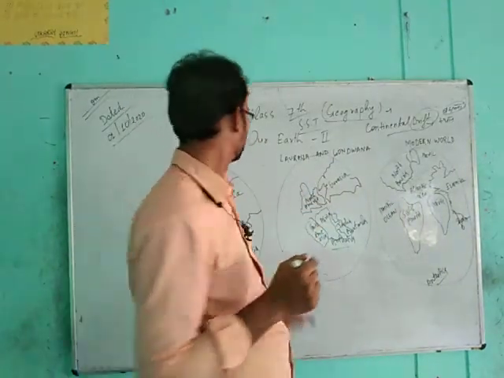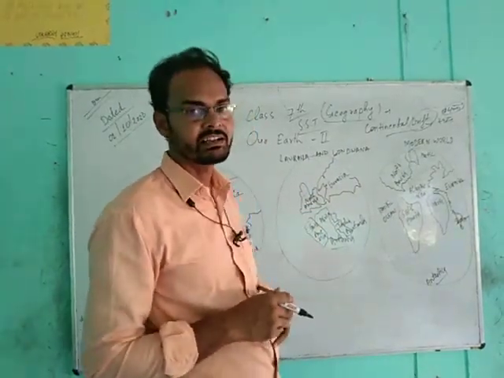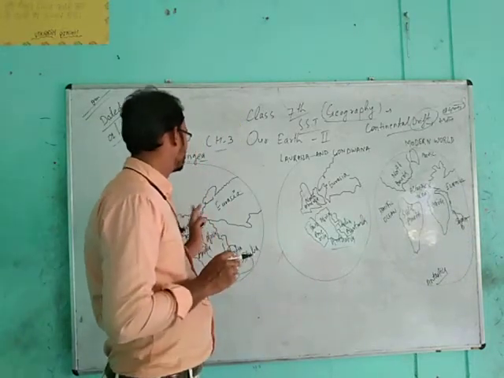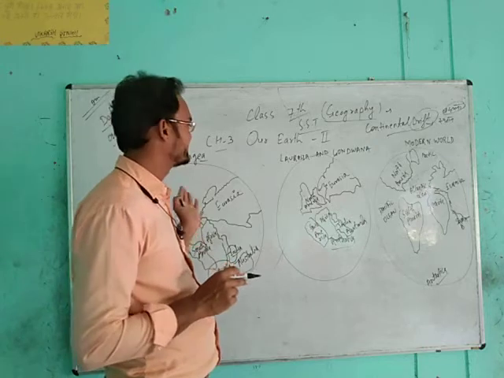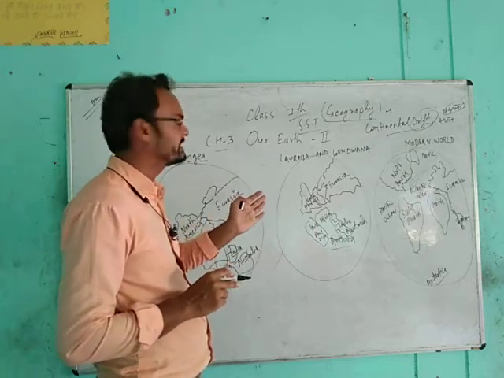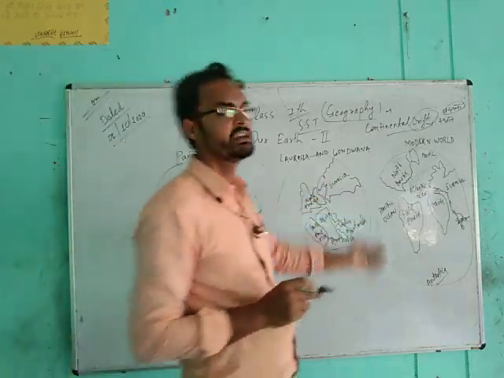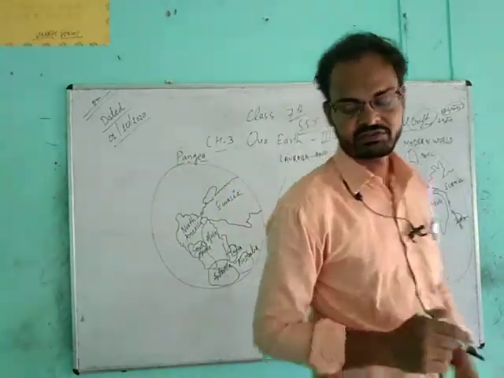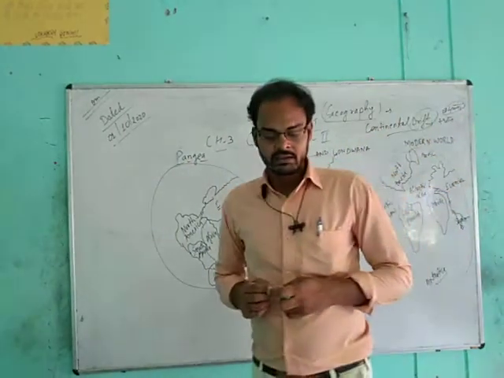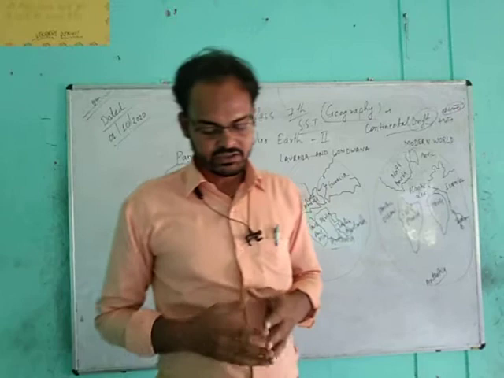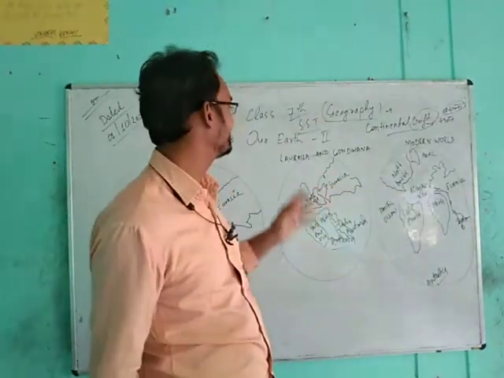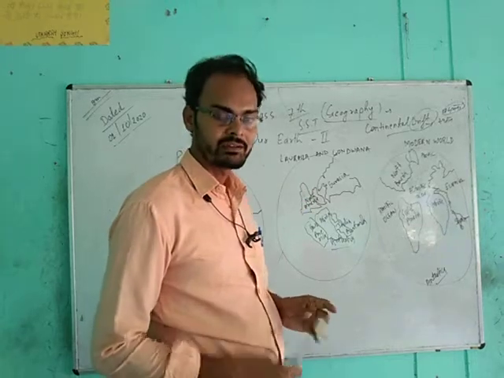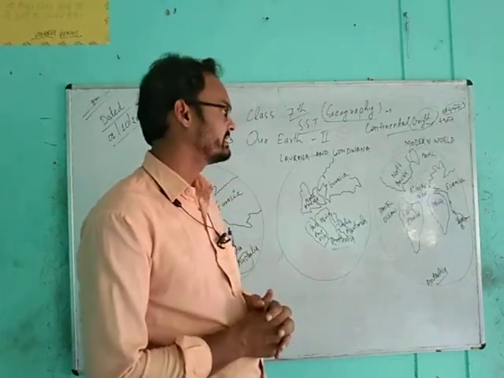Some theories can define what the location of continents was in the past, what became of them after that, and what the present and modern situation is. The surface of the earth undergoes constant changes. Now this is our topic, the theory of continental drift.